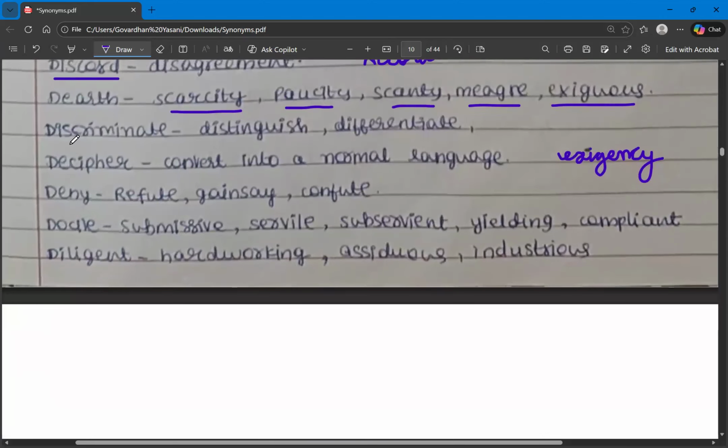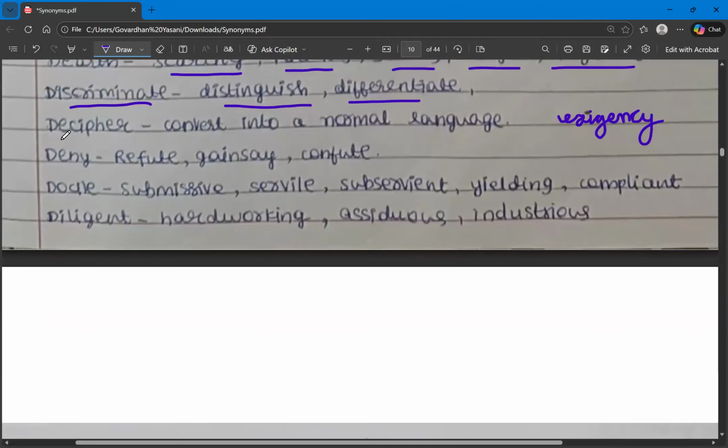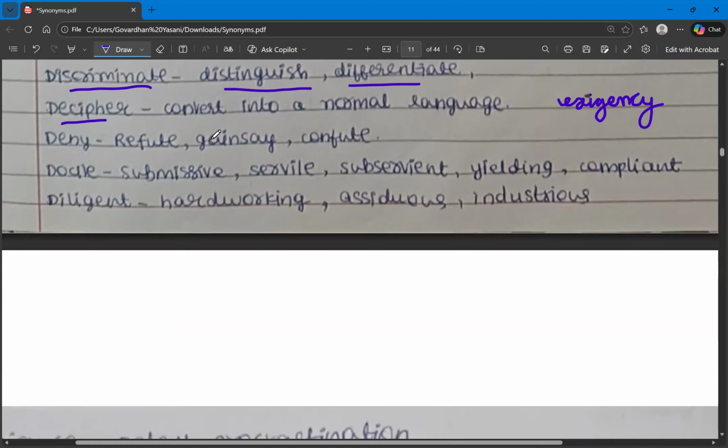And then the next one is discriminate. What does discriminate mean? We know that it means showing difference, distinguishing. So these are the synonyms for the word discriminate. And the next one is decipher. Decipher means the process of converting something from an unknown language to a used or known language. We know the Harappan scripts are undeciphered yet because we are unable to translate the script into our language. So that is the meaning of decipher. Decipher means convert into a normal language or the language that is being used right now.